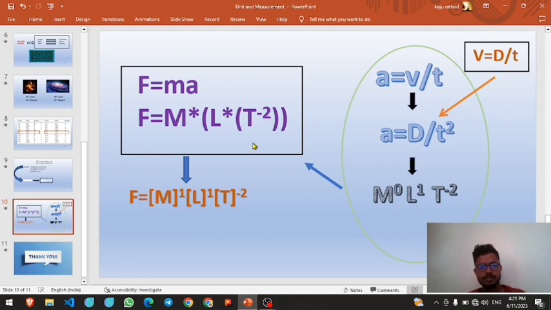So for the formula, here is the mass, which we write as M power 1, and here is the length, which we write as L power 1, and the time is in power minus 2. So the dimensional formula for force is M power 1 L power 1 T power minus 2. This is the dimensional formula for force. Also, we can calculate any other quantity and find its dimensional unit.